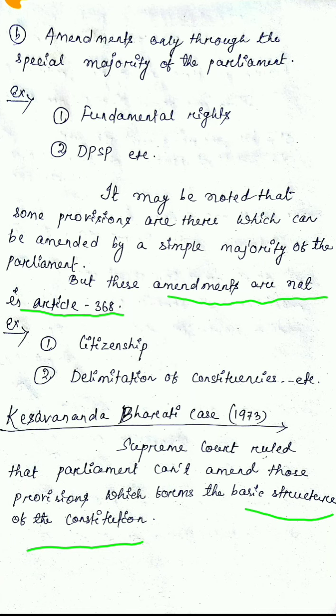Just remember these: supremacy of the Constitution, free and fair elections, independence of judiciary, parliamentary system, rule of law, judicial review. These come under the basic structure of the Constitution and cannot be changed by the Parliament.